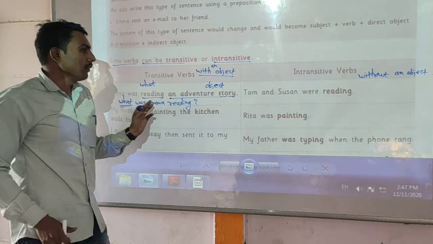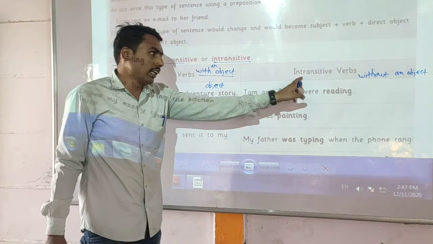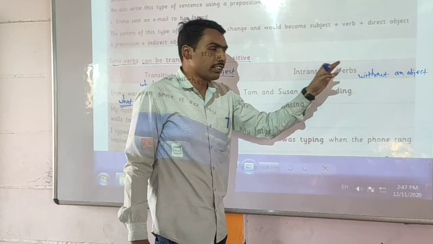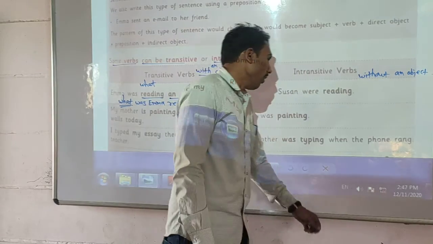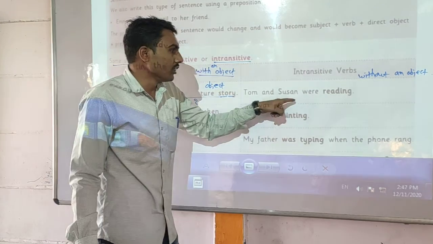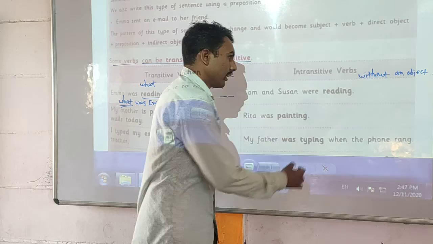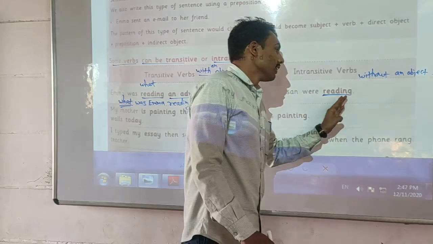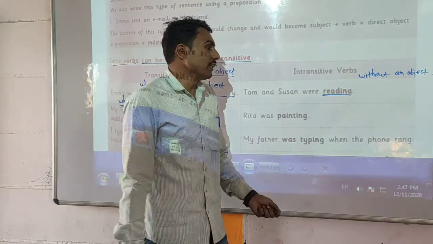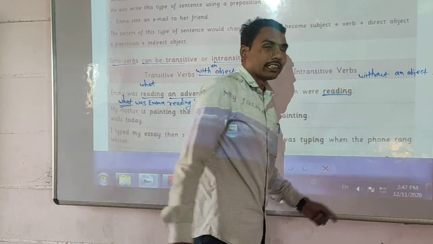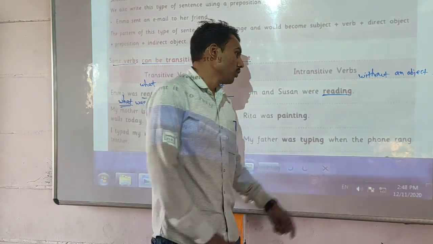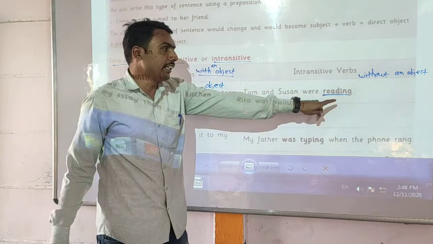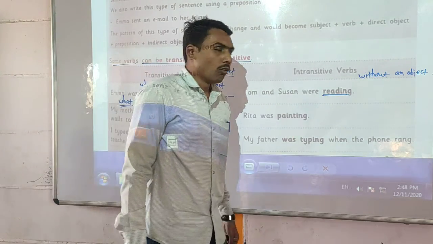The same verb in another column: intransitive verbs mean without an object. Look here, Tom and Susan were reading. Here also the verb is reading, but there is nothing after that verb. That means lack of an object, so this verb reading is an intransitive verb.